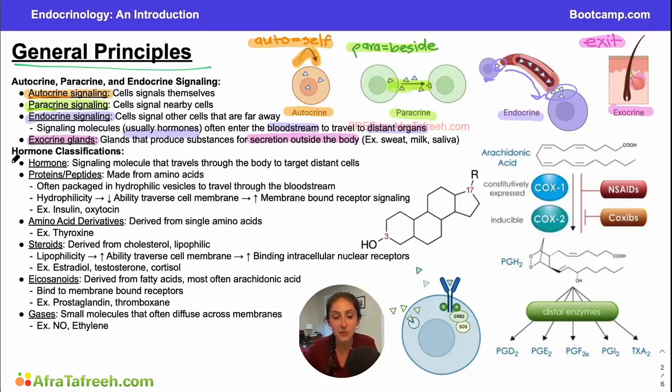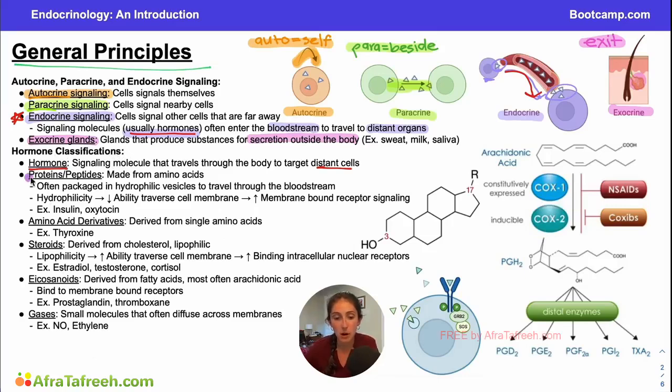Now let's dive into the different types of hormones. Remember, this is the endocrine chapter, so we're going to be talking about endocrine signaling, and endocrine signaling occurs primarily through the help of hormones. So when we talk about a hormone, what is a hormone? Well, a hormone is a signaling molecule that travels through the body to target distant cells. Now, there are several types of hormones that exist and can perform endocrine signaling. So let's go through those now.